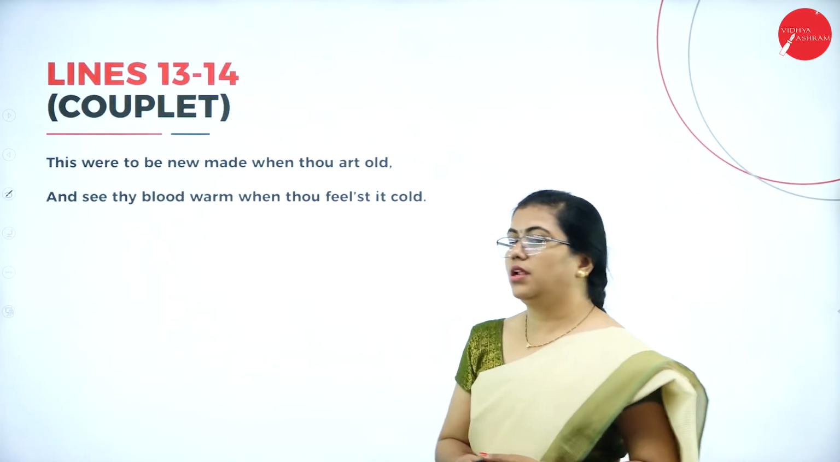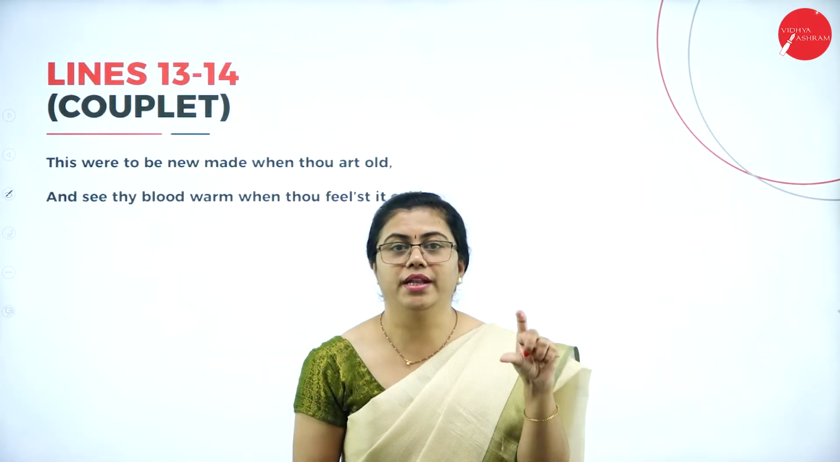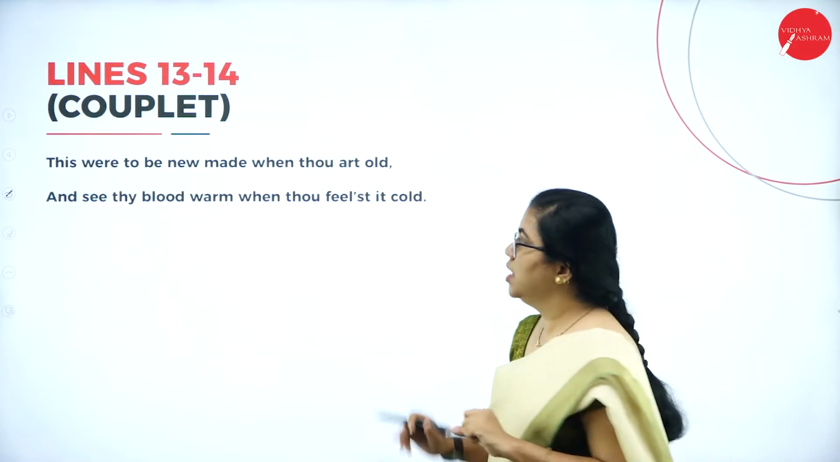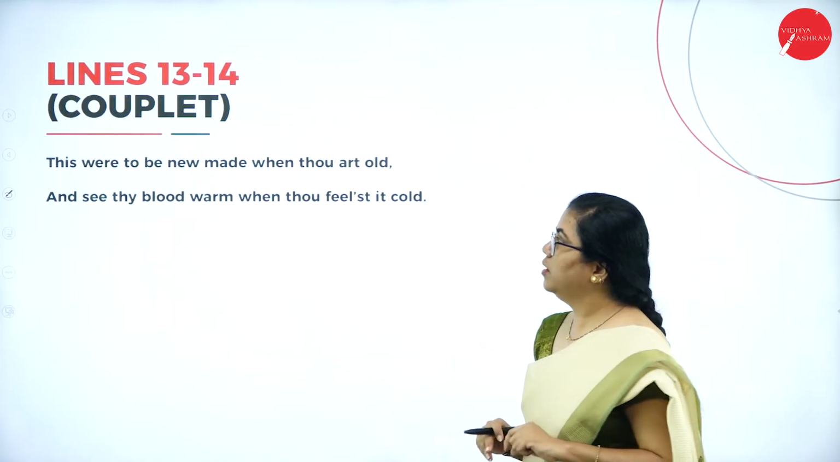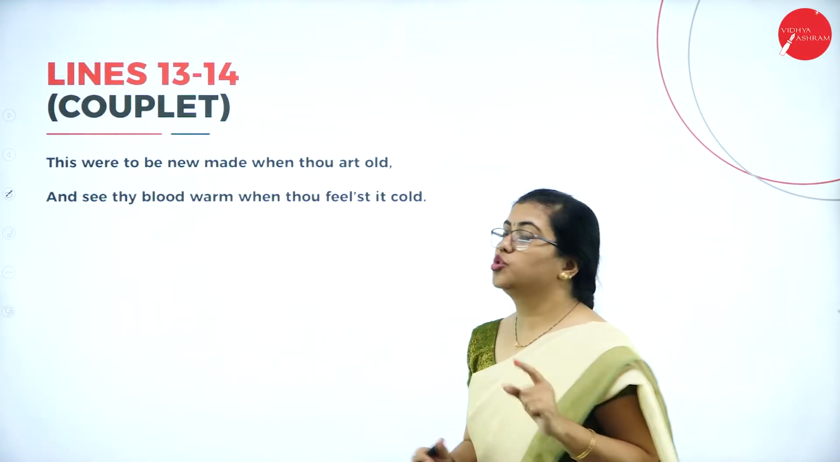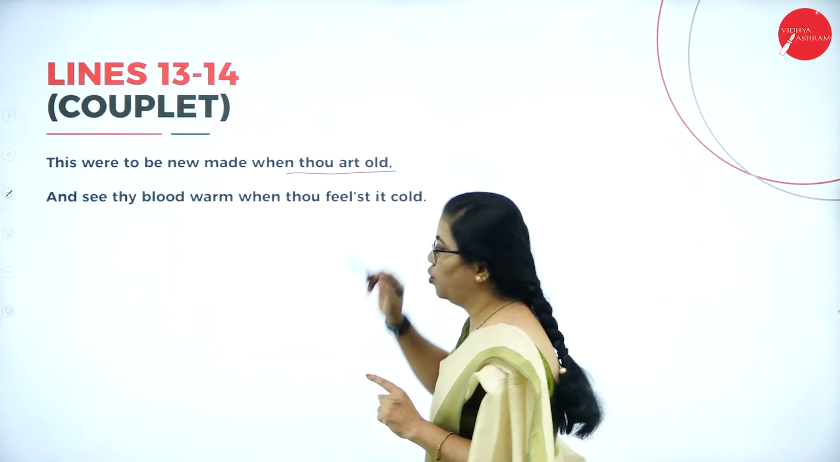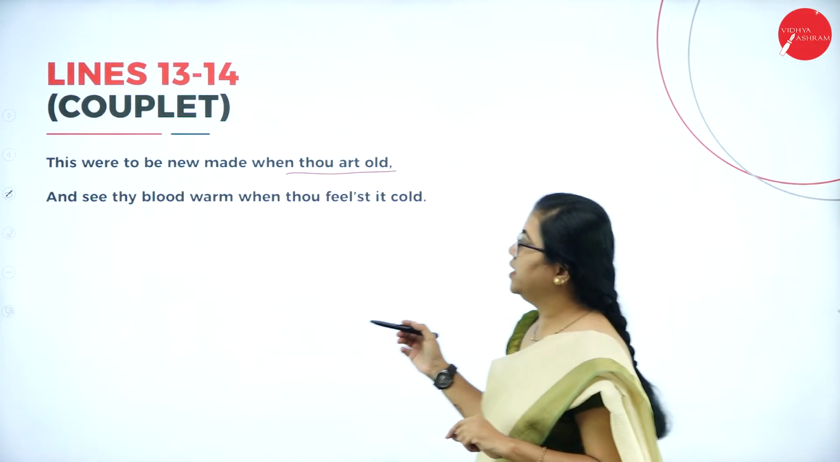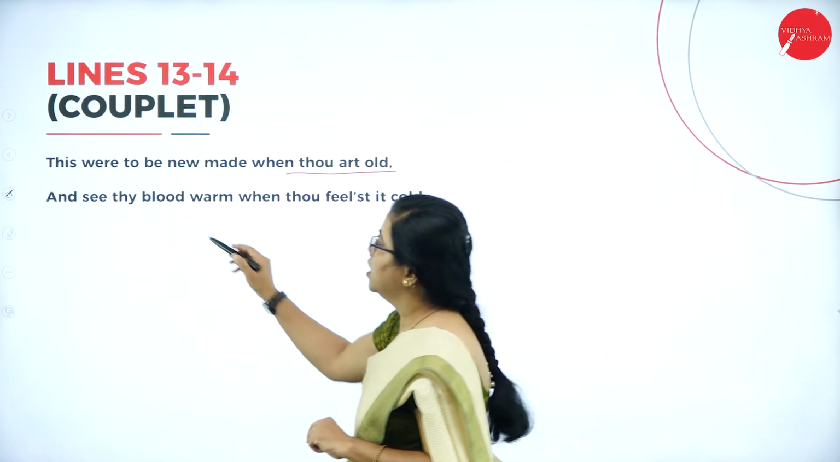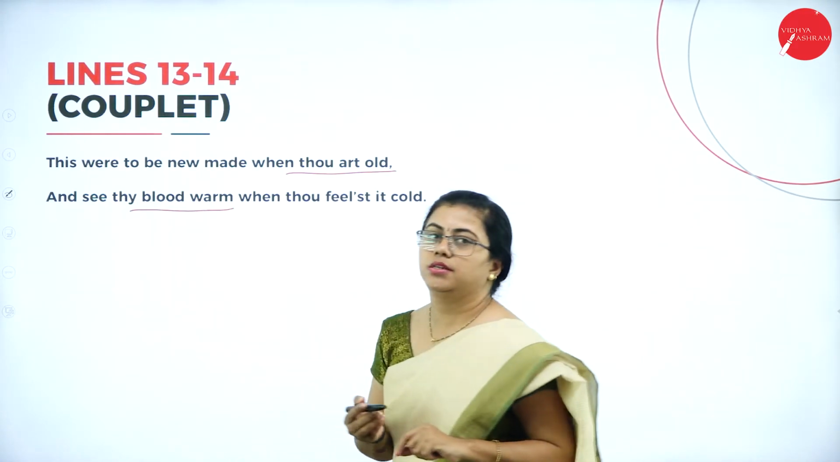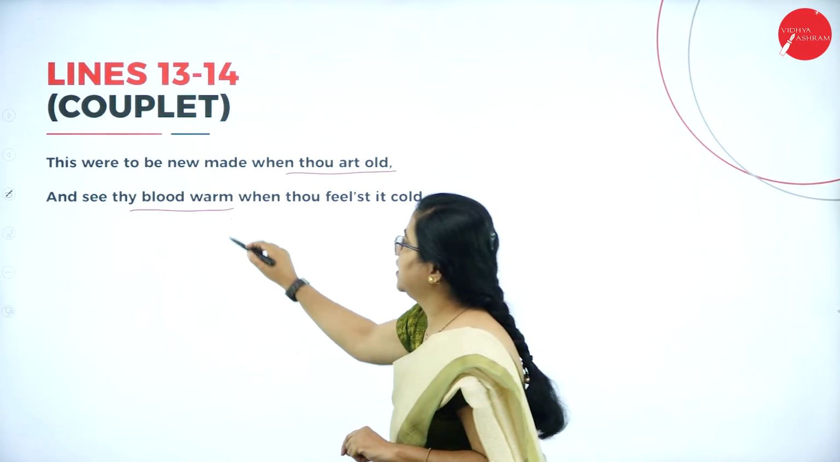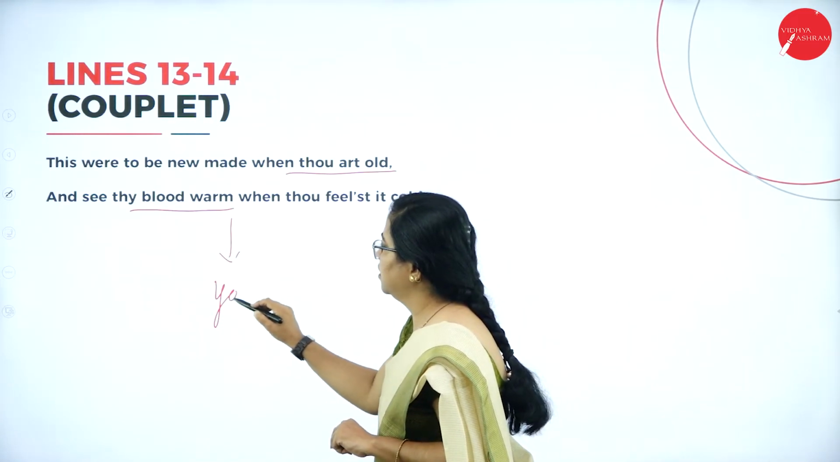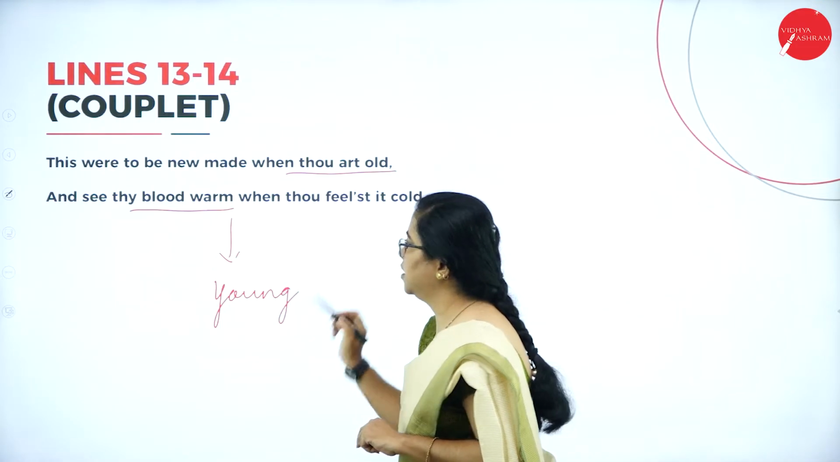Now we'll move on to the last couplet. Couplet, a set of 2 lines. So here, this were to be new made when thou art old. So when the person grows old, and see thy blood warm when thou feels it cold. So here the warm blood, warm blood is nothing but the young person. In Kannada you call it as bisi rakta, right?